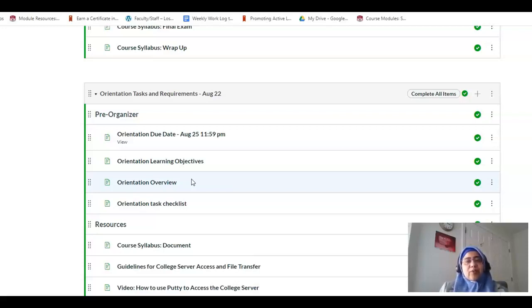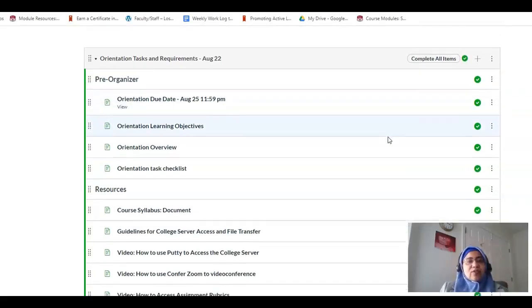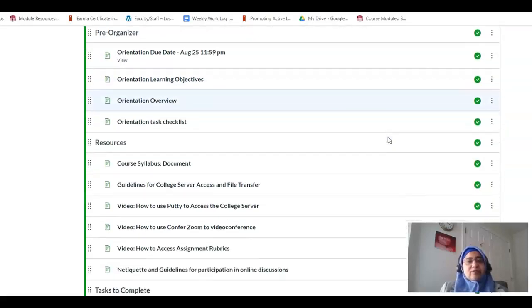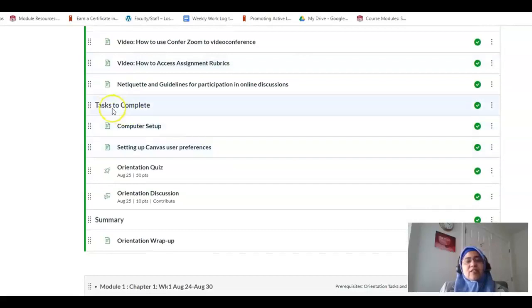After you're done with the syllabus, the next thing to do would be to go to the orientation module. And as you can see here, it says complete all items. So you will be expected to complete all the items that the orientation module needs you to. So the question is, how do you know what to do? If you scroll down here, then you see there is a tab which says tasks to complete.